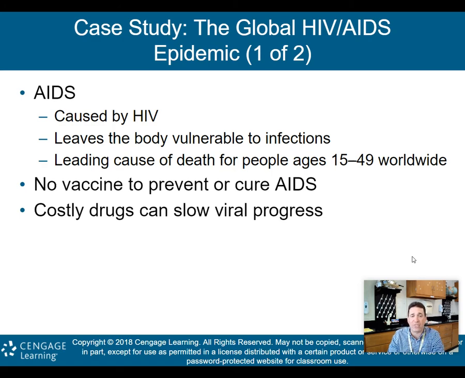Again, we do have some therapeutics, costly drugs that can slow the viral progress. Those have been developed over the past 35, 40 years or so, since the AIDS epidemic kind of popped up in the late 70s, early 1980s. But again, we still don't have a cure for it.